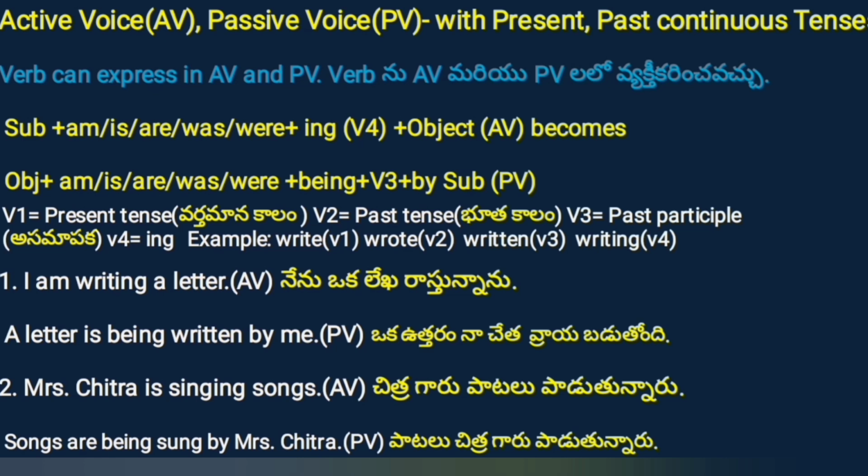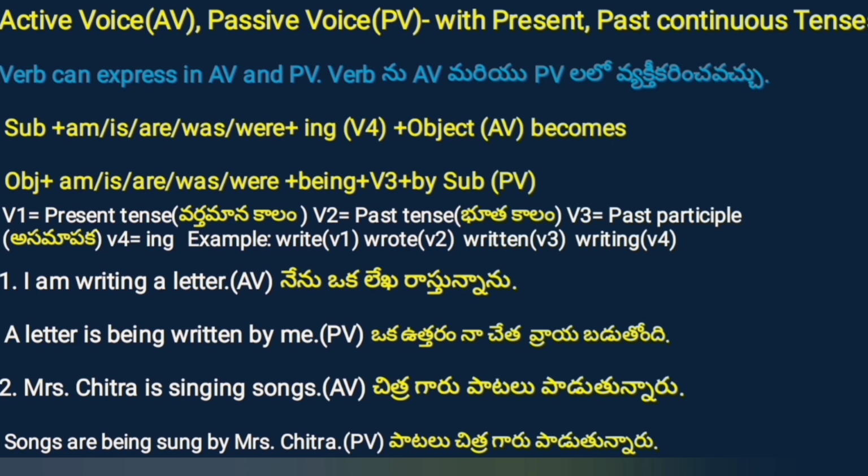Here we are highlighting I. If you want to convert active voice into passive voice, first take a letter. A letter is the object. Then is, because a letter is singular. That's why we should use is. Then as per syntax, being. Then written. Then by. Then me. So a letter is being written by me. Here we are highlighting a letter. ఒక ఉత్తరము నా చేత రాయబడుతుంది.